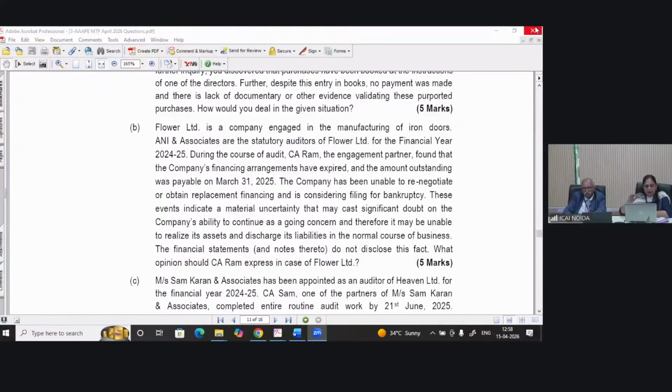So if the question is of 5 marks, it is good if we give the opinion part also, because for 5 marks, how much will you be writing? Your answer will not be sufficient. But yes, if the question specifically asks, you have to write the opinion part. I understood your point, right? But yes, you have correctly mentioned that it will be an adverse opinion.